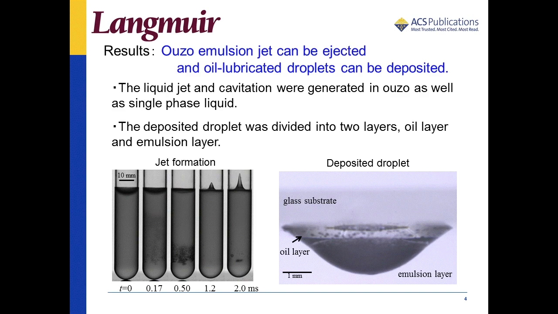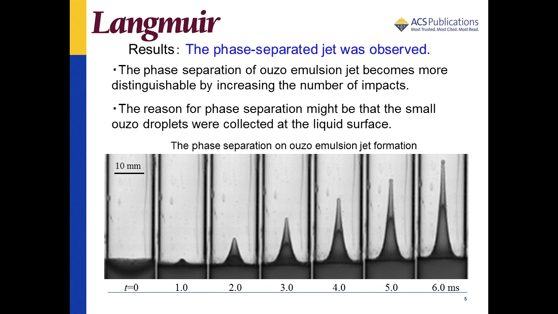Therefore, we could achieve generation of ouzo emulsion jet and deposition of oil lubricated droplets, which is phase separated. It was suggested that this system could be applied to assemble nanoparticles. Phase separation of ouzo was also occurring in jet formation. The jet consists of two different layers, oil layer and emulsion layer, the same as deposited droplets.